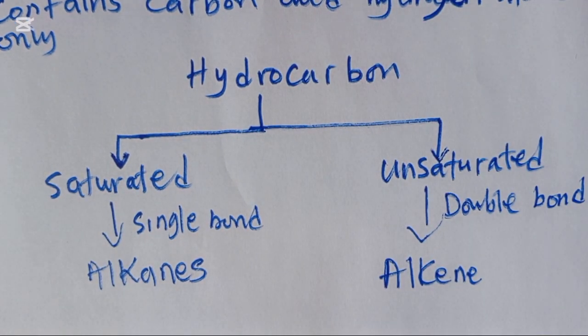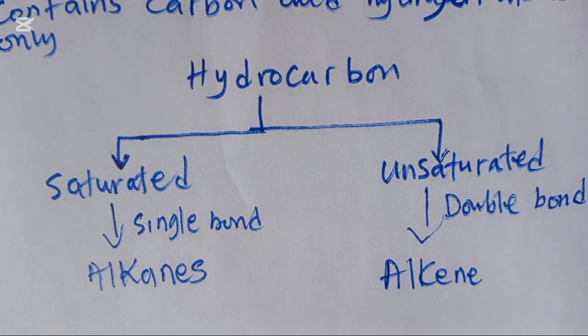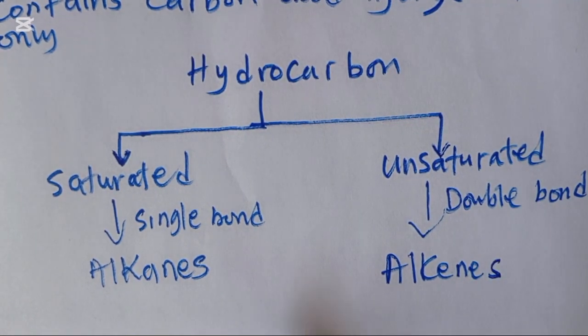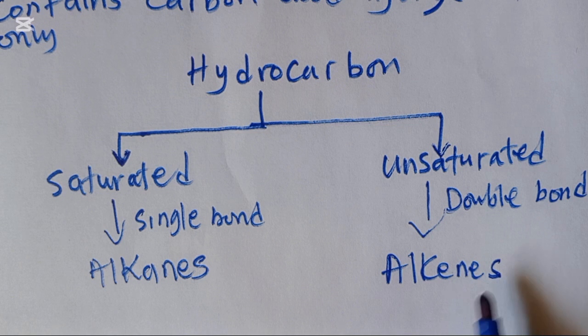Those unsaturated hydrocarbons can have a double bond or they can have a triple bond. So there are two types of hydrocarbons, the alkanes and the alkenes. You need to understand that the alkanes are saturated hydrocarbons and the alkenes are unsaturated hydrocarbons.